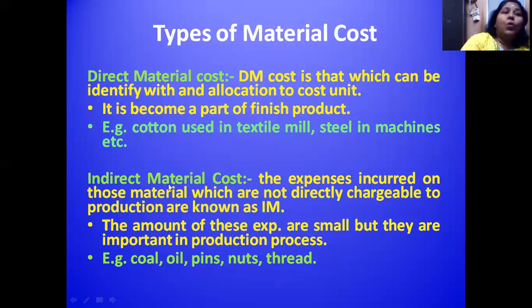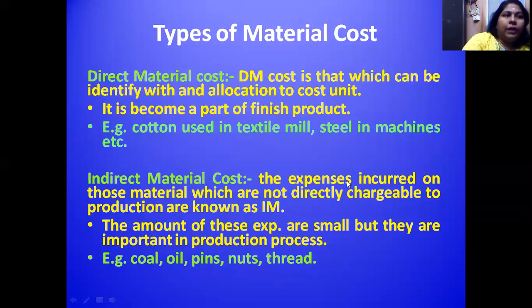Just opposite to that concept is indirect material cost. We could not identify those raw materials in the final product. Take these examples: coal, oil, pins, nuts, threads. These materials support the production of the commodities, and these are all called indirect material cost. The expenses incurred on materials which are not directly chargeable to production are also known as indirect material cost.